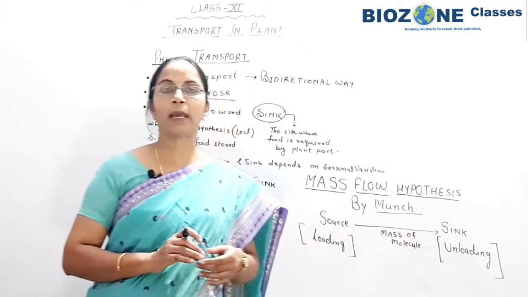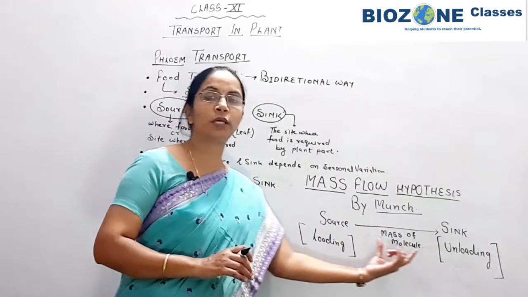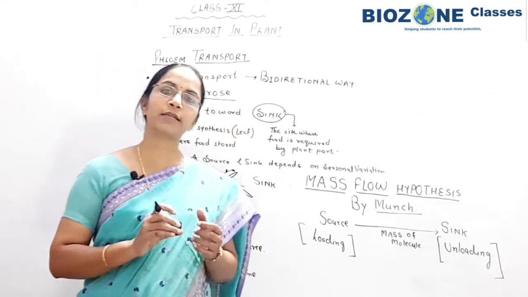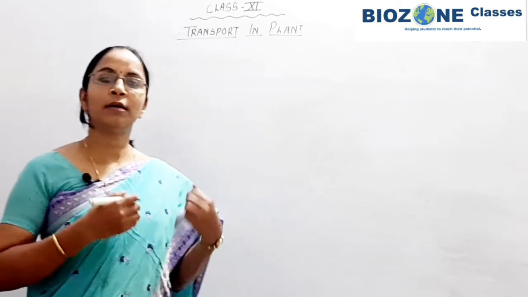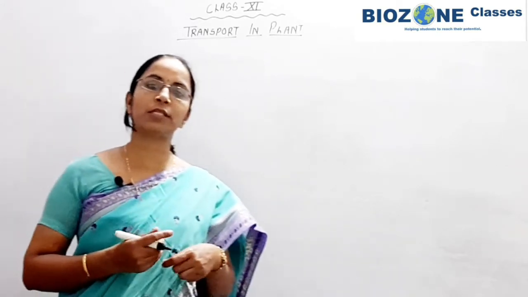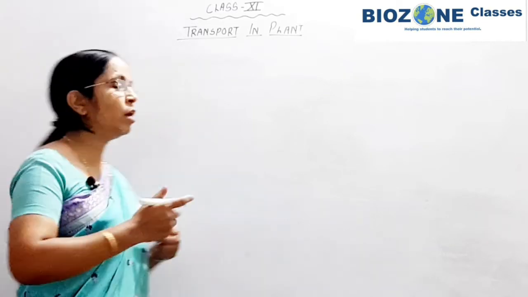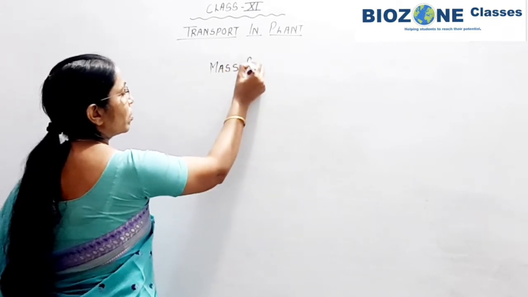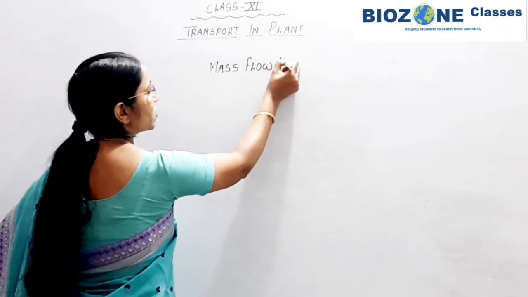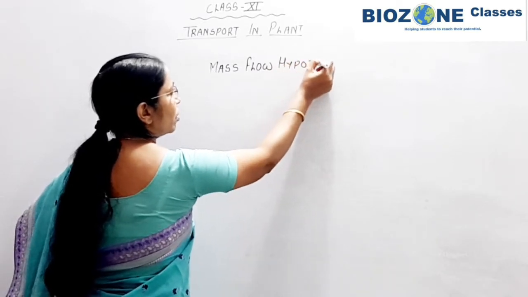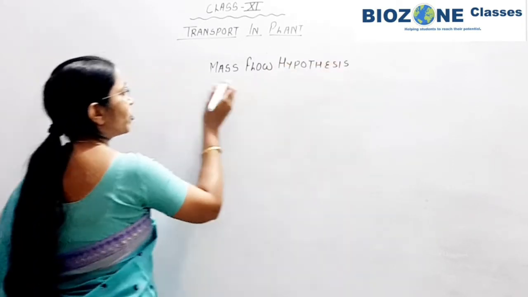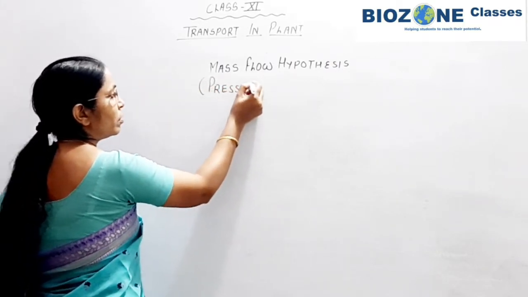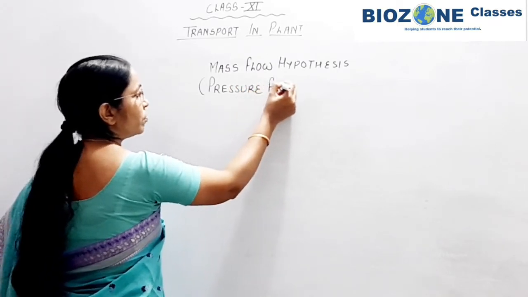Now with the help of a diagram we study how food transport takes place from source to sink and how the loading and unloading phenomena appear. Now we discuss the mechanism of the mass flow hypothesis, which is also called the pressure flow hypothesis.